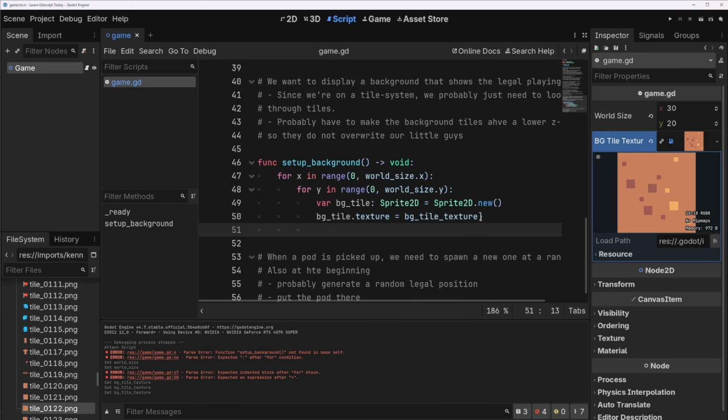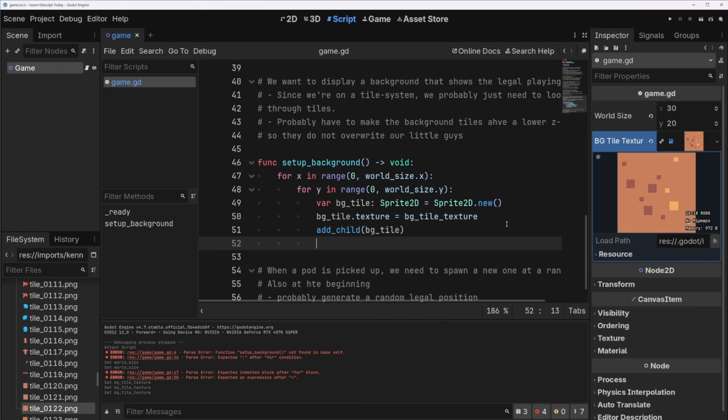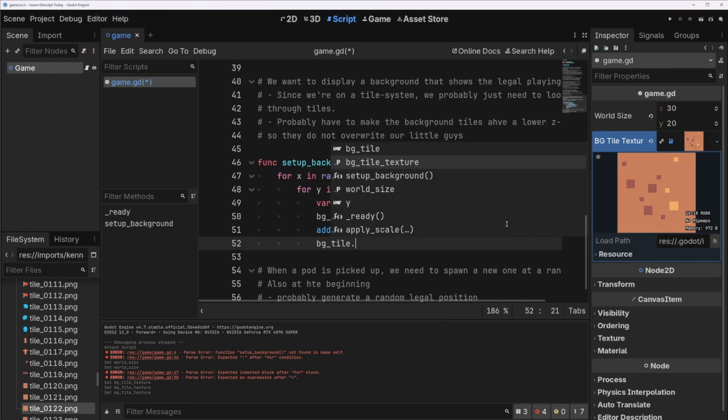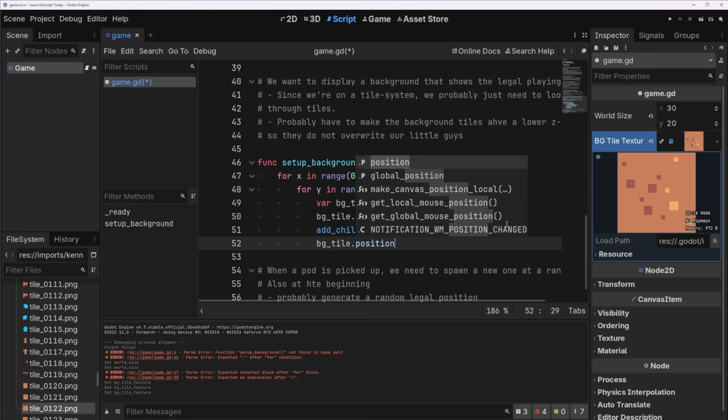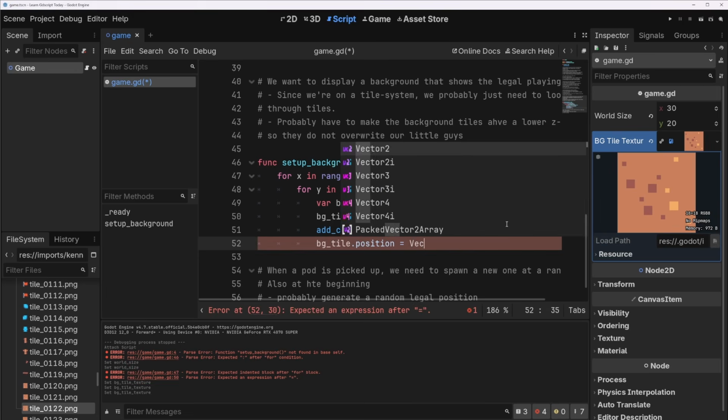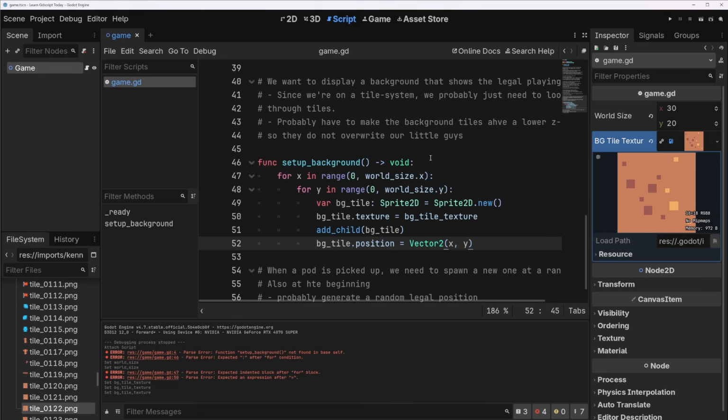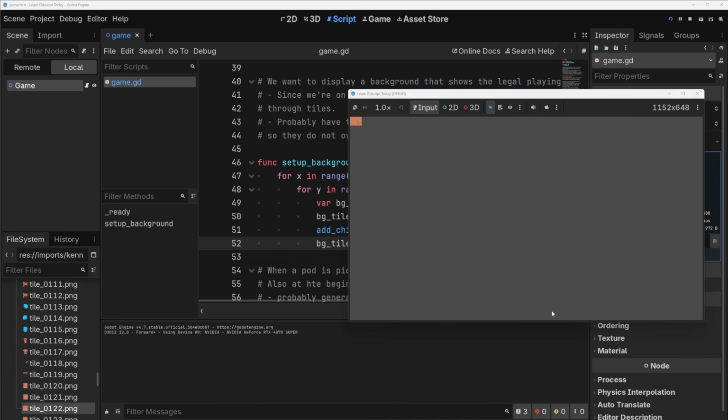Okay, so bg_tile.texture equals bg_tile_texture. And then we have to add it as a child. Okay. And then we need to position it. So this is kind of the interesting part. If we do bg_tile.position equals Vector2(x, y), that's going to be a problem because these tiles are 18 by 18, right? And if we position them by 0, 1, 2, 3, 4, 5, they're all going to overlap. So let's have a quick look at what's happening. Yeah, they're just all clumped up in the top left of the screen there.